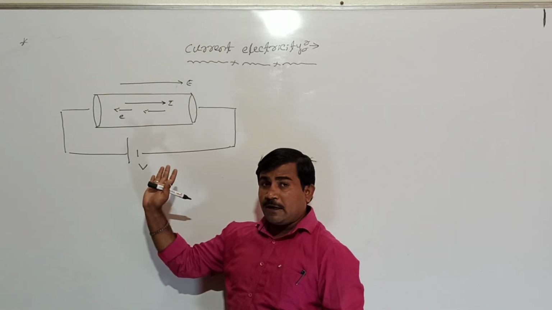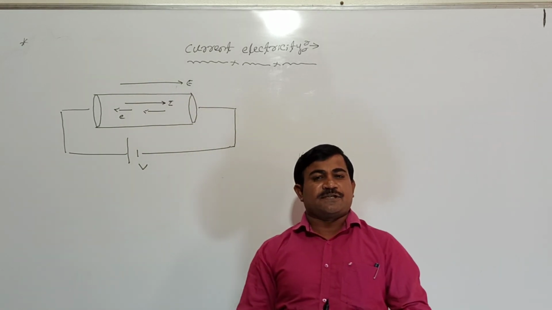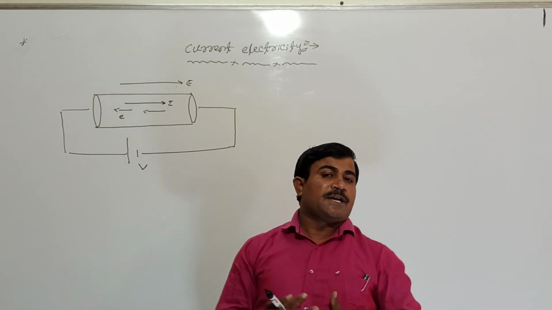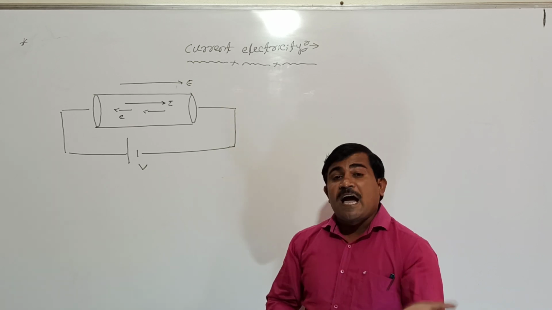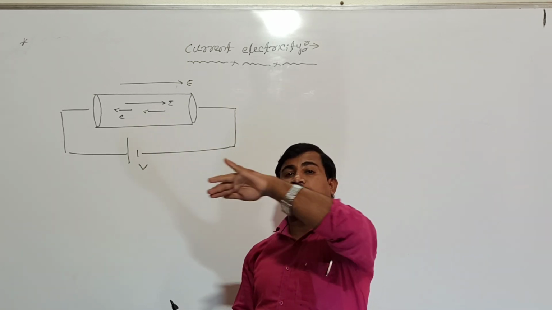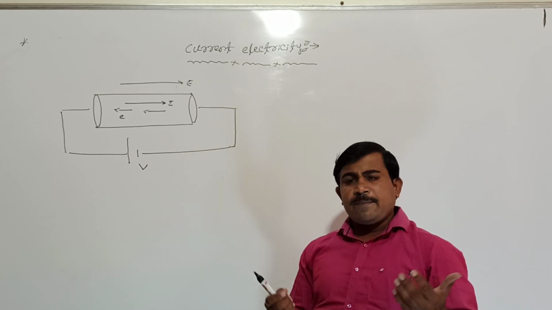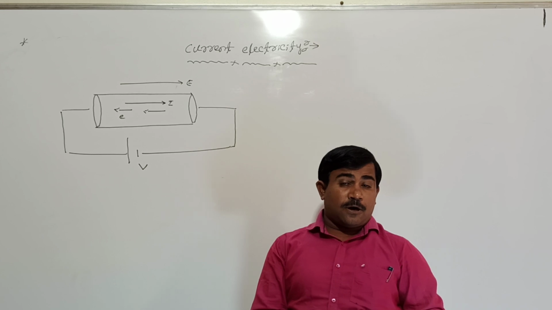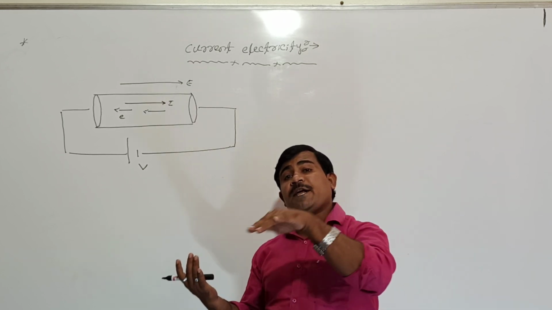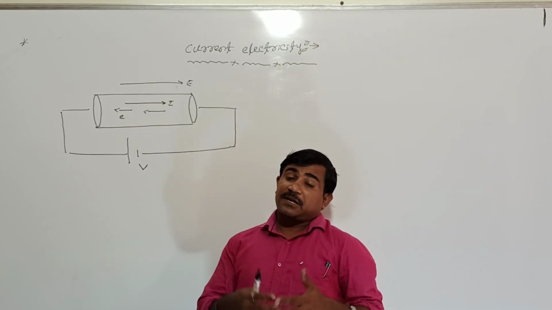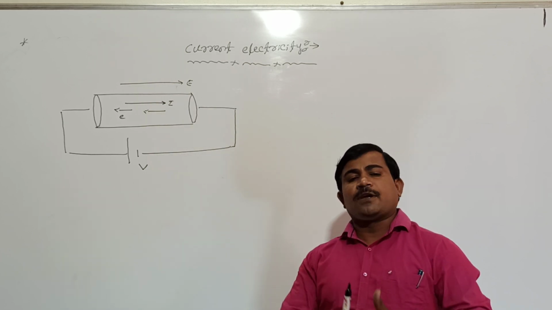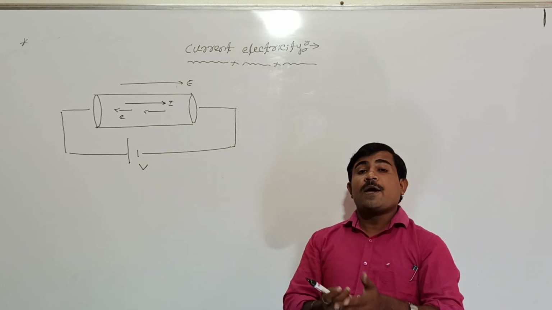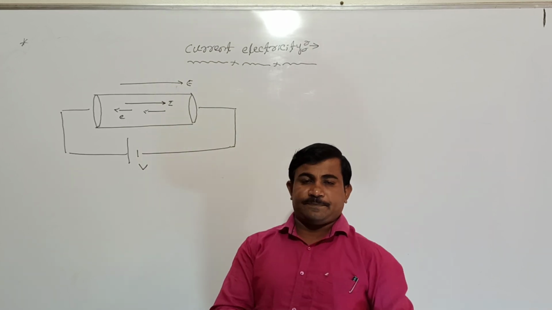In metals, only electrons are the charge carriers. But in electrolytes, both the positive and negative ions are the charge carriers. Then how do we take the direction of current? The direction of current is the direction in which positive charges are moving. Similarly, in insulators, when a high electric field is applied or high electromagnetic radiation is passing, the gases get ionized. In a similar way, their positive and negative charges are separated. During the motion of the positive charges, we take the direction of electric current there.